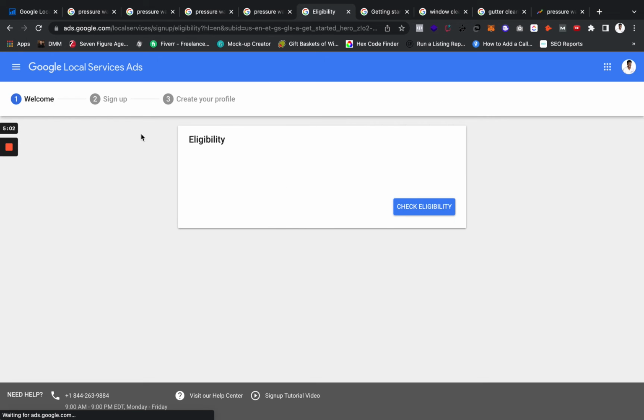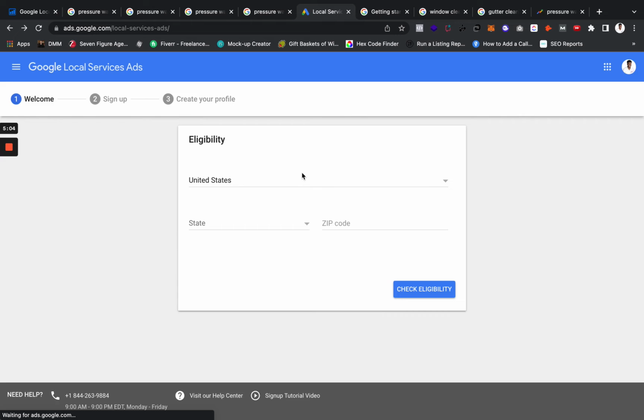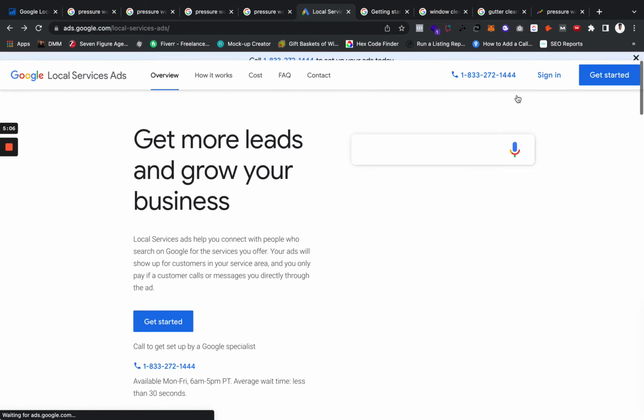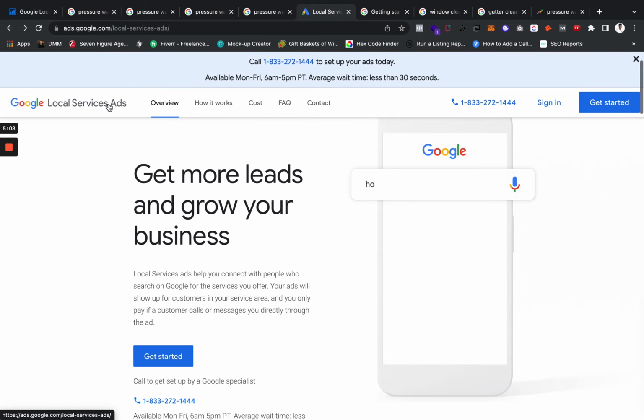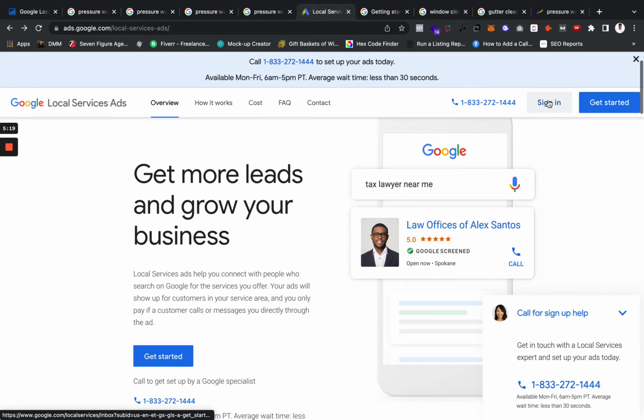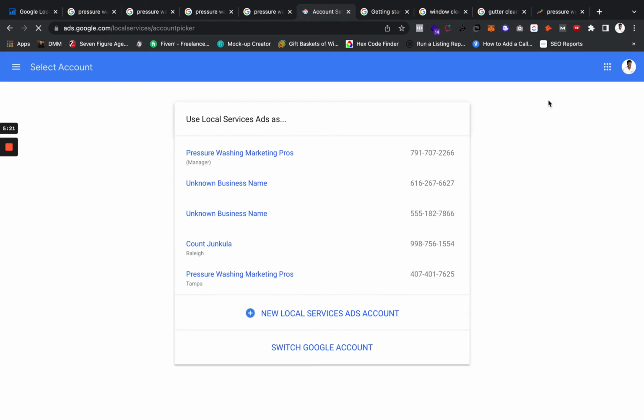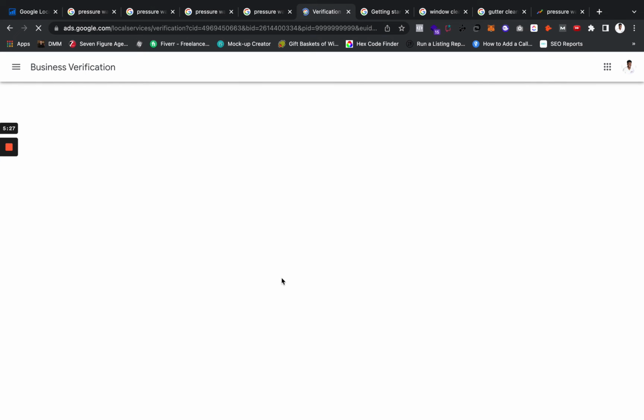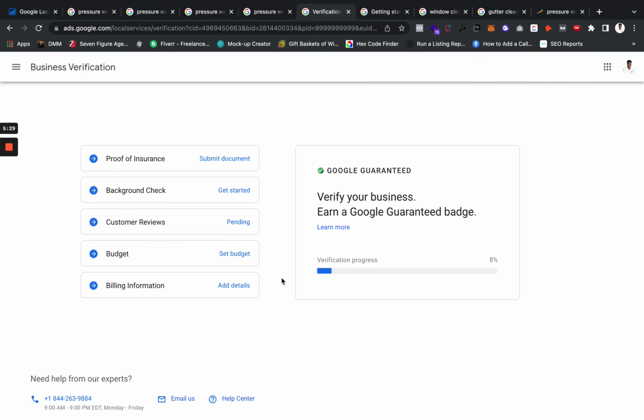So if you log into your local service ads account, so hold on, let me see. What you'll do is you'll go to Google Local Service Ads. I will say it again, I have a video on how to sign up for this and step by step how to set up your profile and how to get verified, how to get the Google guarantee. So I'll link that video in the description. But assuming you already have a Google Local Service Ads profile, you'll go to your Local Service Ads profile, right? So I'm going to go to one of my dummy ones that I've used for examples.